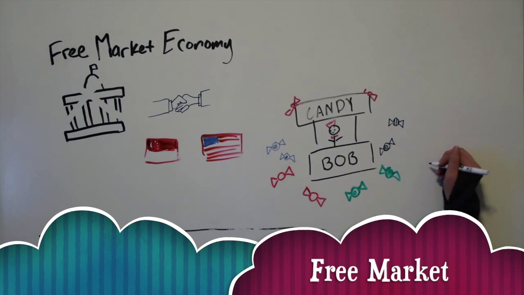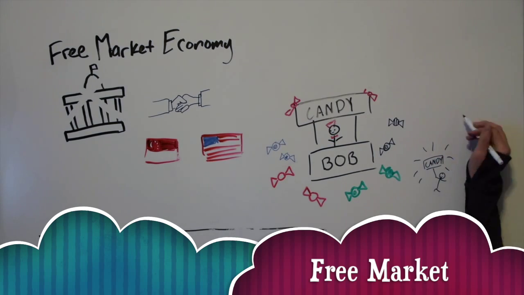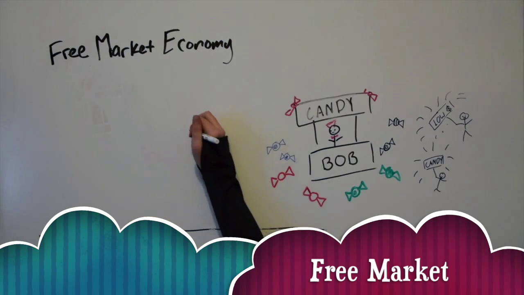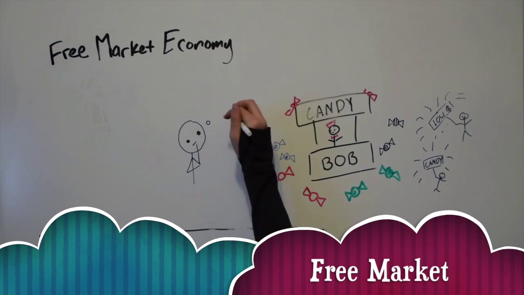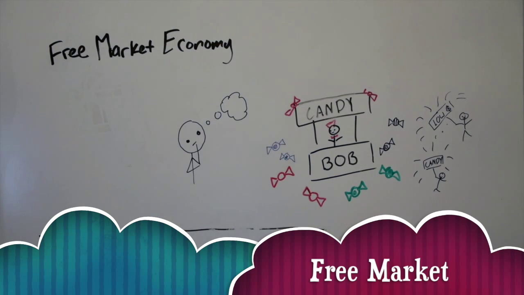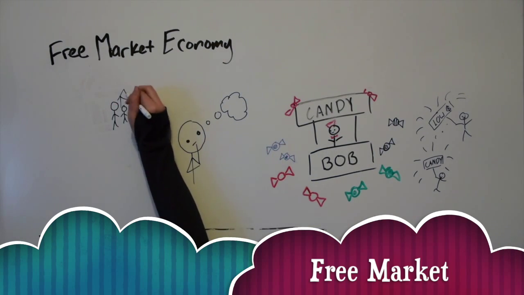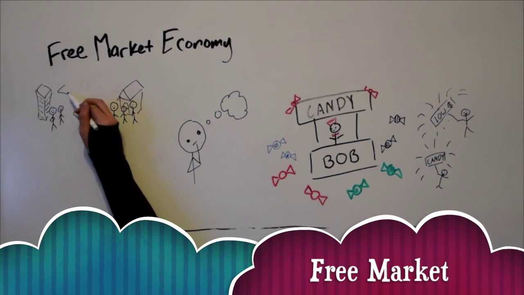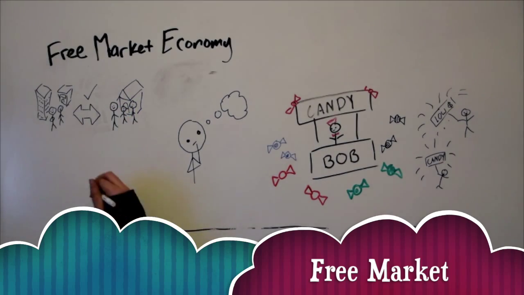Meanwhile, his consumers are free to choose between Bob and many others who might offer a lower price or a better candy. This type of economy can be great for efficiency. In theory, people will make the most logical choices with what resources they have, and this creates a system in which there is very little wasted product and the most possible happiness with what is available. Basically, everyone acts in their own interest, and through compromise, a perfect solution is reached.